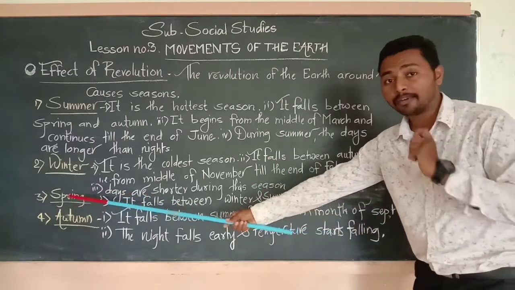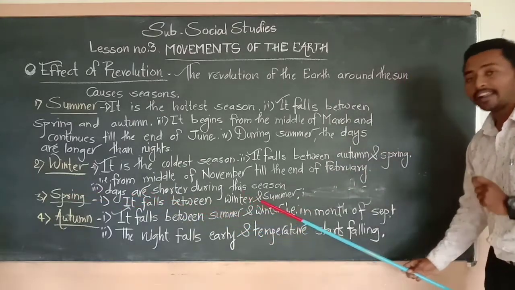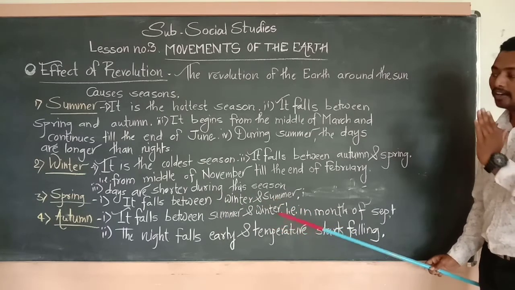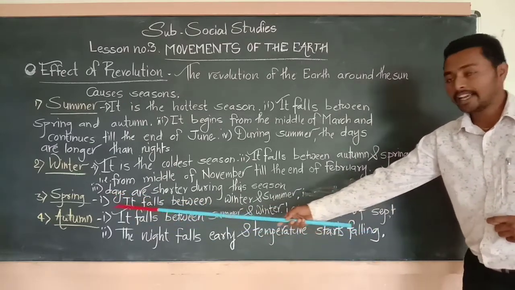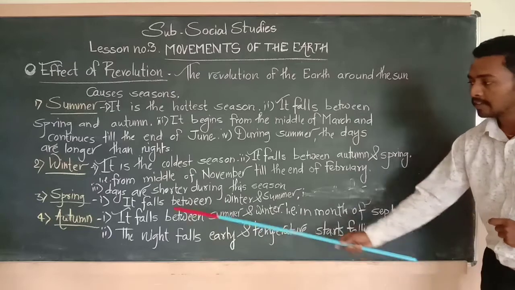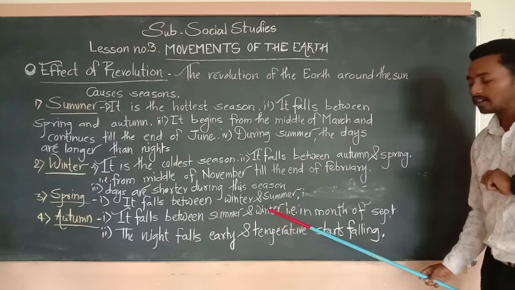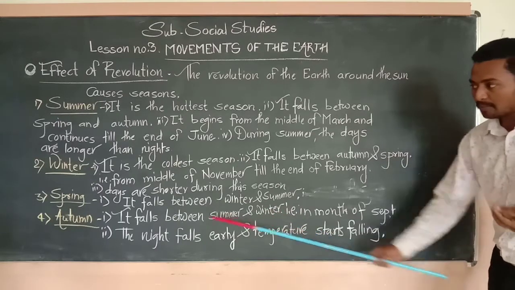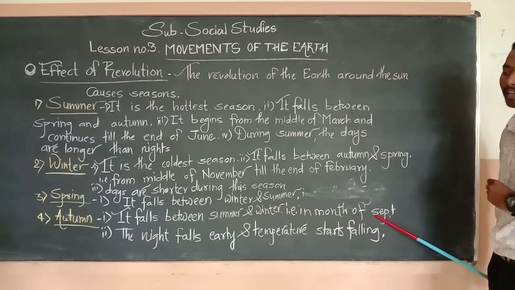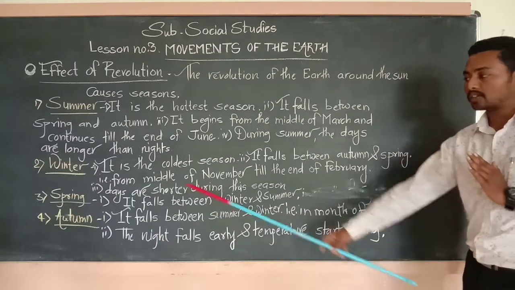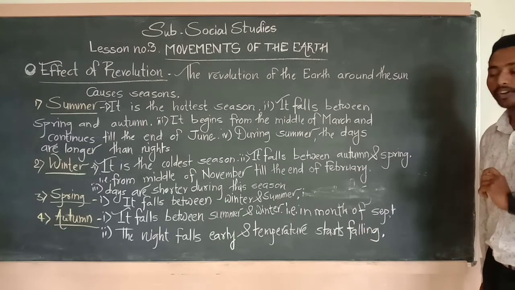Next point number 3, spring. In that it falls between winter and summer, यानी ठंडाई और गर्मियों के दिनों के बीच कौन सा मौसम आता है? Spring. Next point number 4, autumn. Point number 1, it falls between summer and winter यानी गर्मियों के और सर्दियों ठंडी के दिनों के बीच में autumn season आता है. That means in the month of September. Month of September में कौन सा season आता है? Autumn season आता है. In the month of September, autumn season is going on.